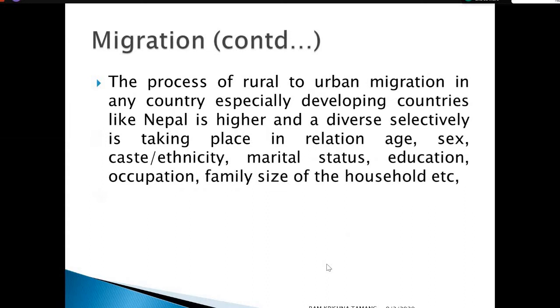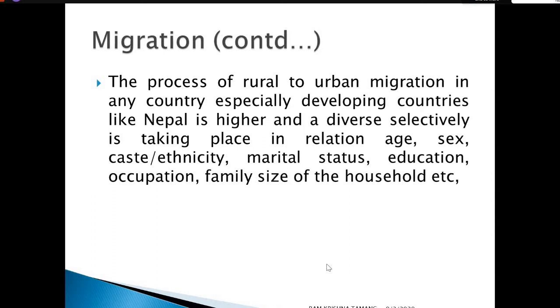The process of rural to urban migration in any country, especially a developing country like Nepal, is higher because of diverse selectivity, which is specific in relation to age. Active persons migrate more. As for sex, generally females migrate more than males because of marriage. Caste and ethnicity are similarly higher based on our country.